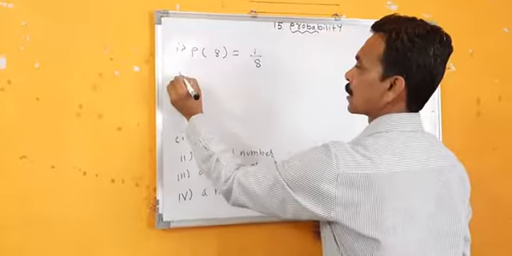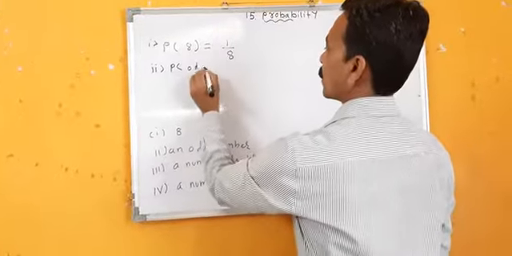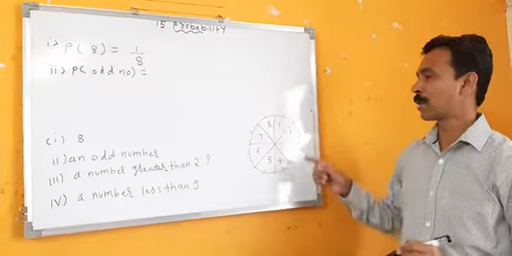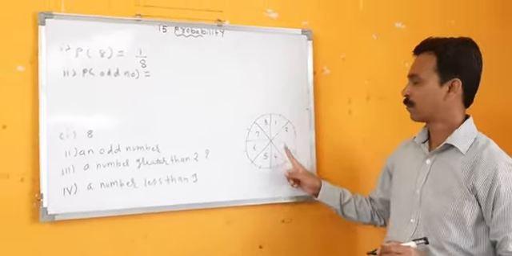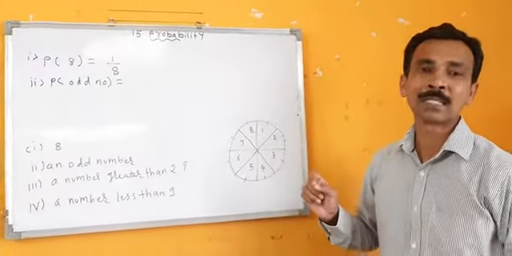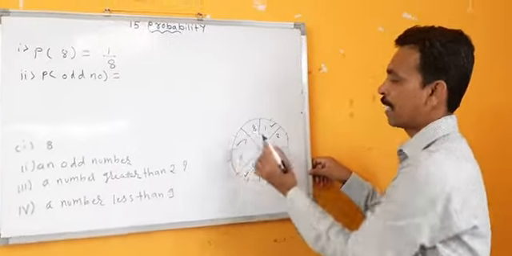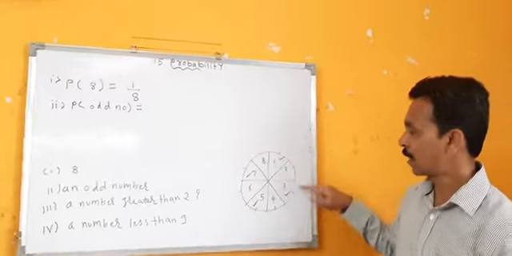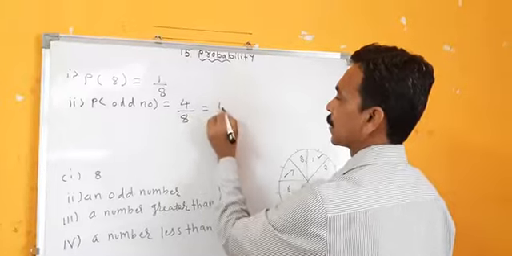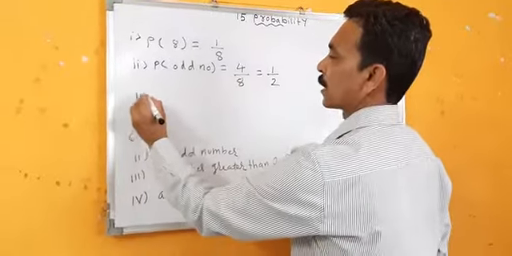Okay, this is first. Second, probability of an odd number. How many odd numbers are there here? 1, 3, 5 and 7. These are the odd numbers. So how many are they? 1, 2, 3 and 4. So it will be 4 upon 8. Reduce it, it becomes 1 by 2. Third part. What is the third part?